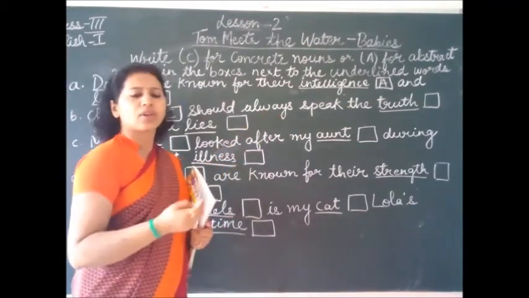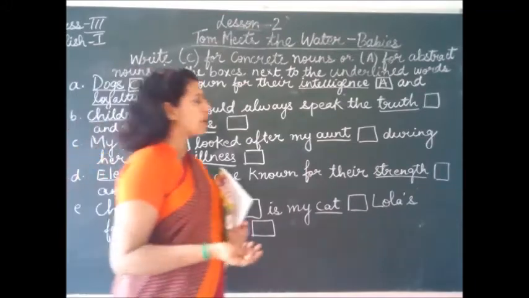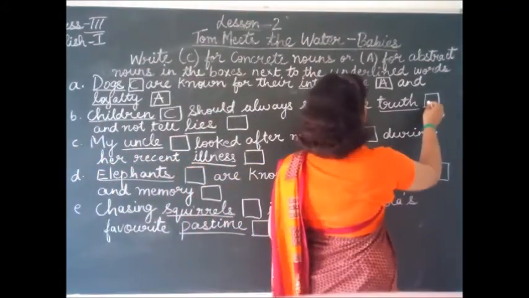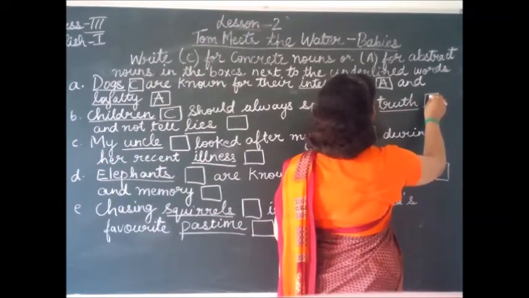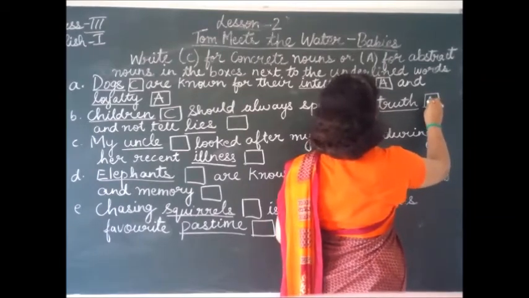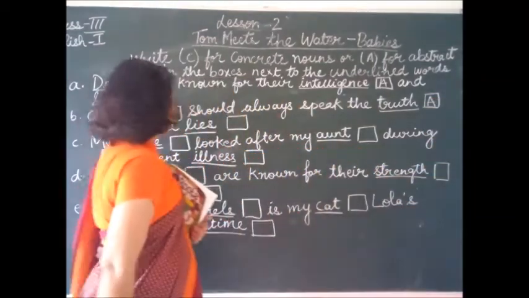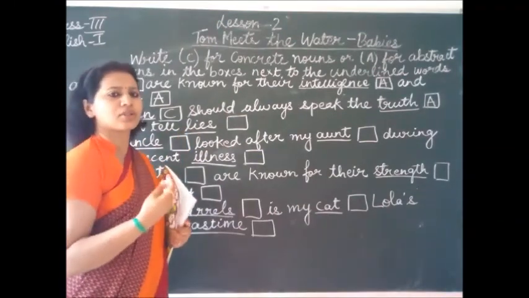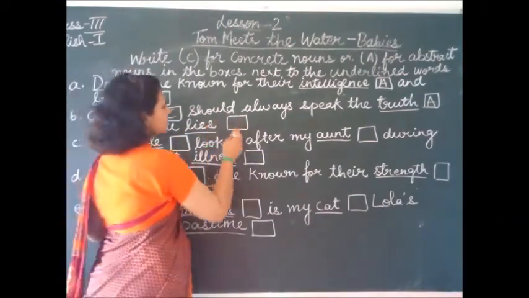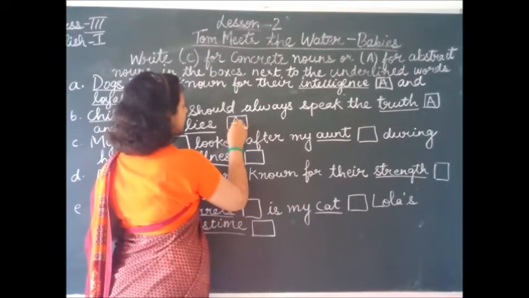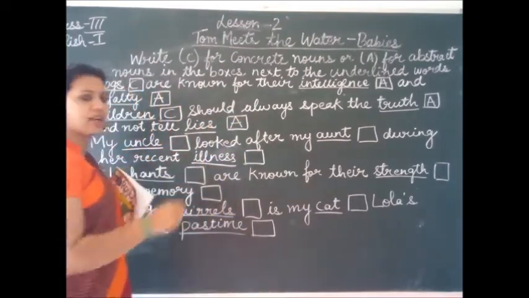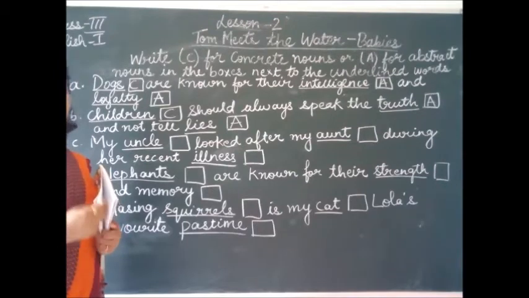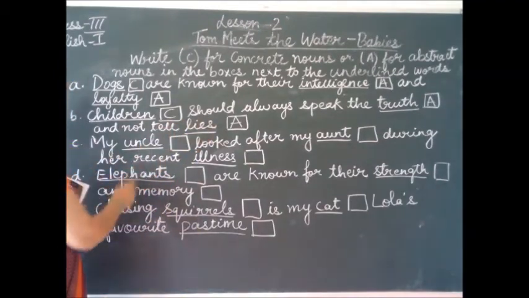Then truth. What is truth? This is a quality. So you will write A for abstract noun. Then lies: children should not tell lies. Again, this is your abstract noun because you cannot see it, nor can you touch it, nor can you taste it. So this is your abstract noun.